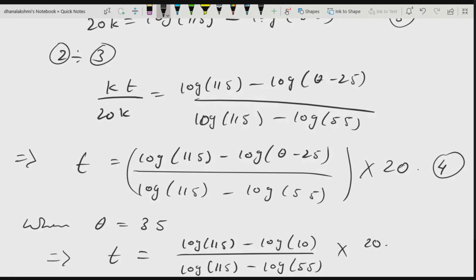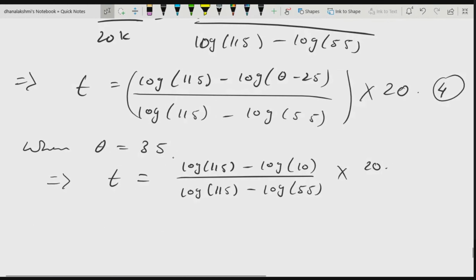Calculate and tell me what answer you have got.